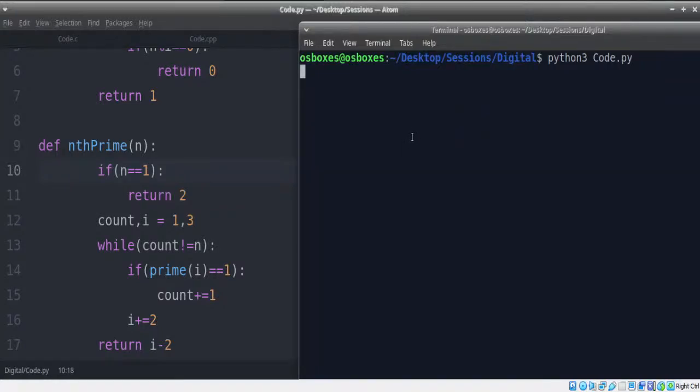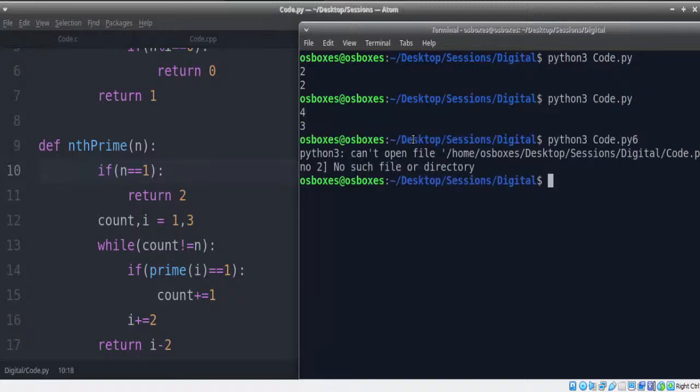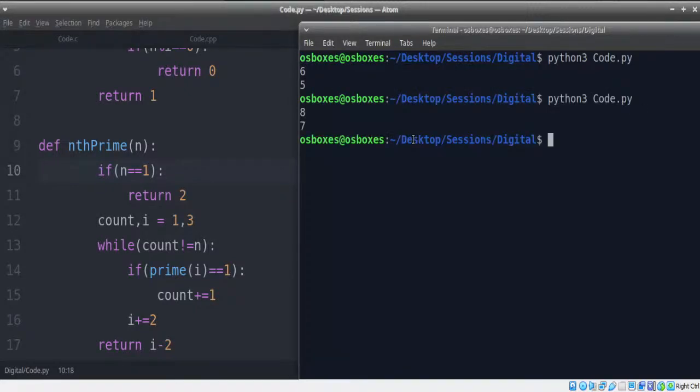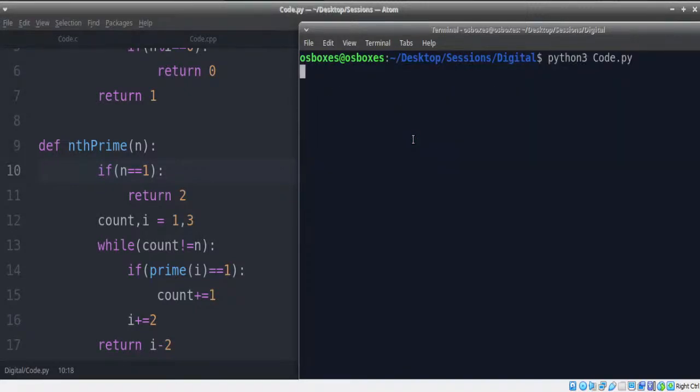Let's try to interpret. I'm going to give some value like 2. It's going to give me the first prime number. I'll give 4, second prime number. Sorry guys, 6, third prime number. 8, fourth prime number, and so on. Similarly, 1. Is this the first Fibonacci number?